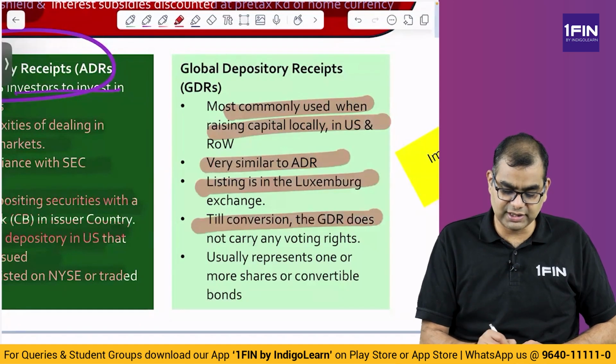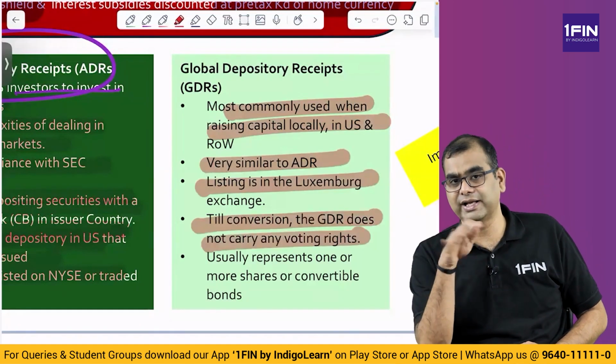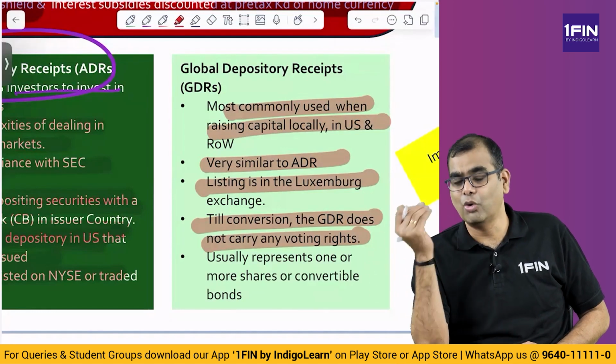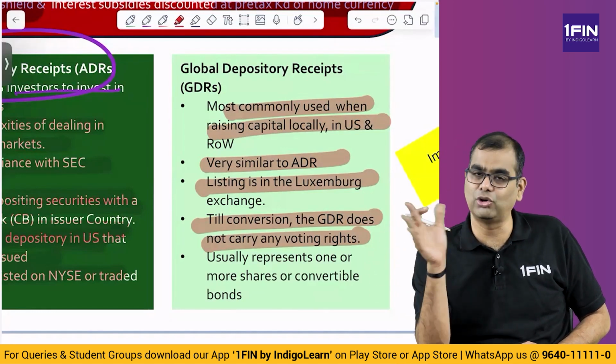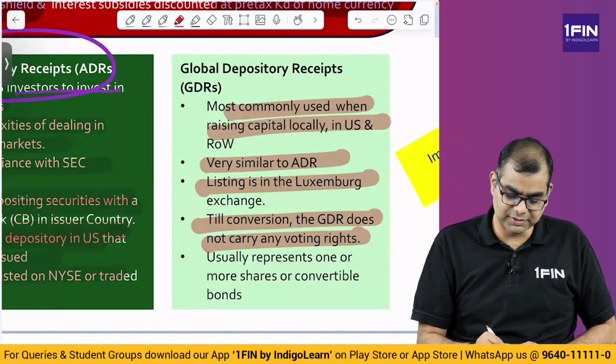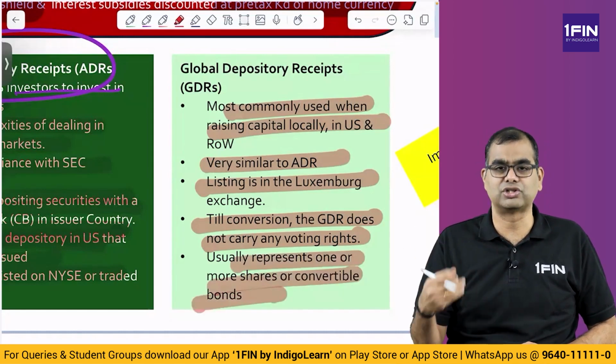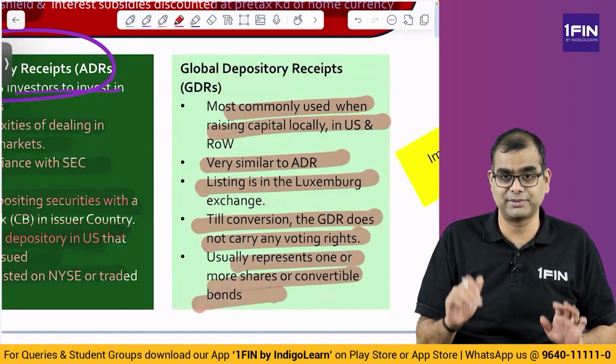Till conversion, a GDR does not carry voting rights. So please note, ADR and GDR holders are just holding a piece of paper which entitles them to the share. Only if they hold the share do they have a right to vote. When they don't hold the share, they don't have a right to vote. Usually it represents one or more shares or convertible bonds. So typically each GDR is 2 shares or 3 shares. When we solve a problem, we'll understand. I have actually put in a good problem.